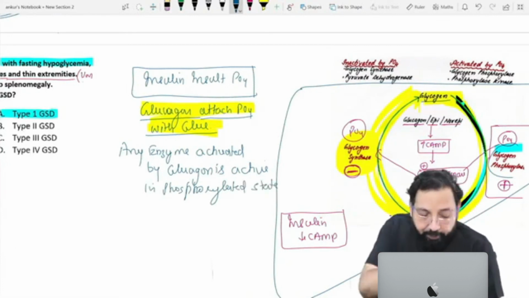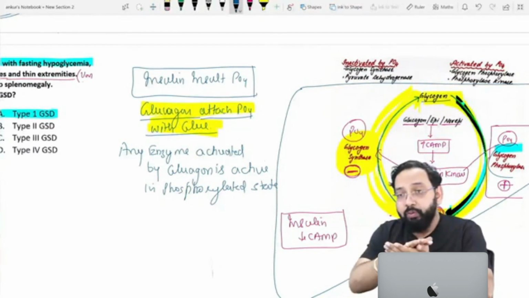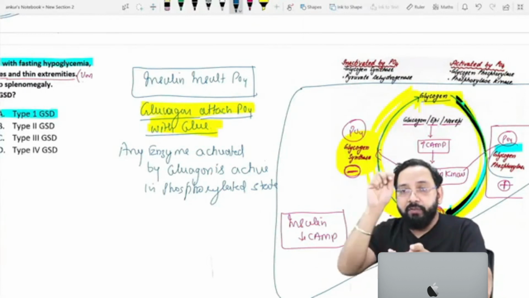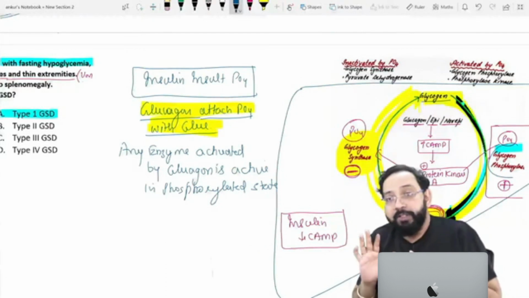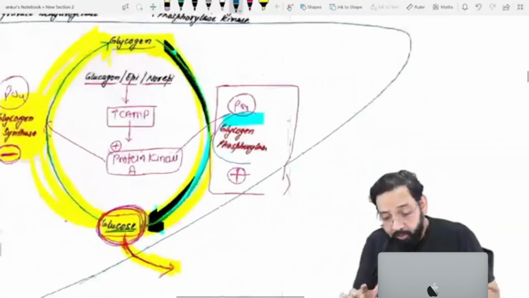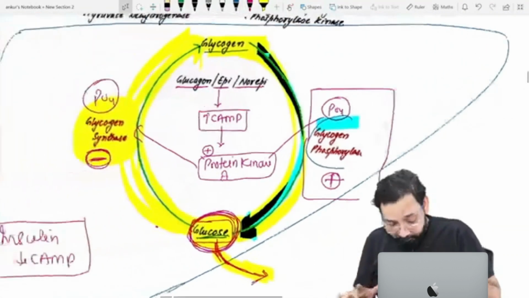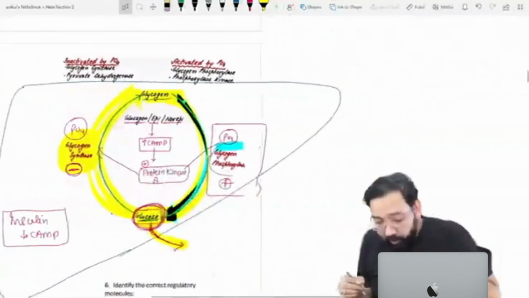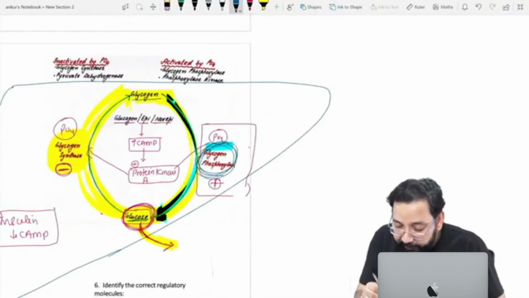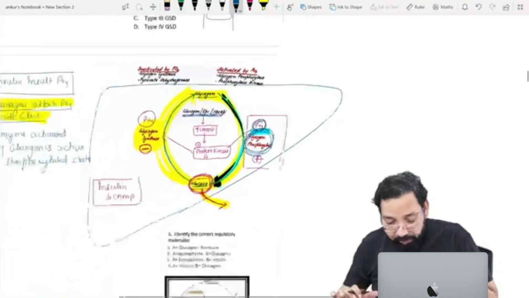You can say what glucagon does: glucagon attaches phosphate with glue and activates. Any enzyme which is activated by glucagon is active in the phosphorylated state. Got the point? This glycogen phosphorylase is activated by glucagon, so these are active in the phosphorylated state.